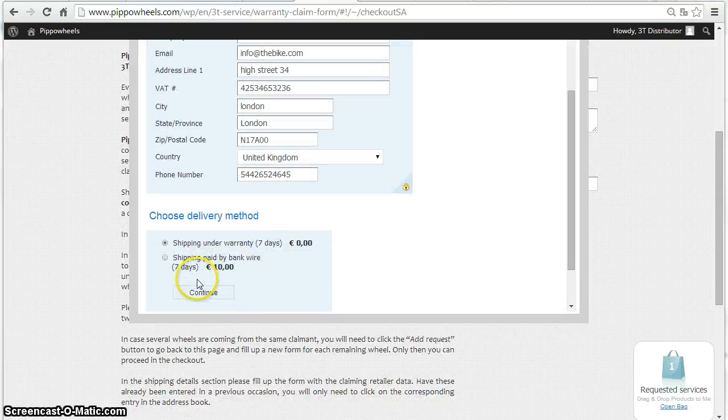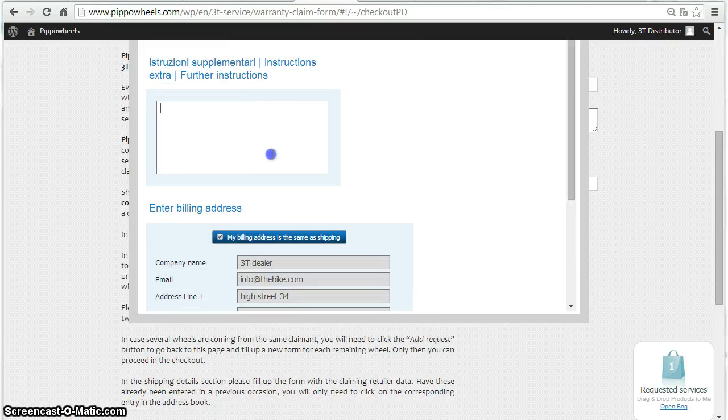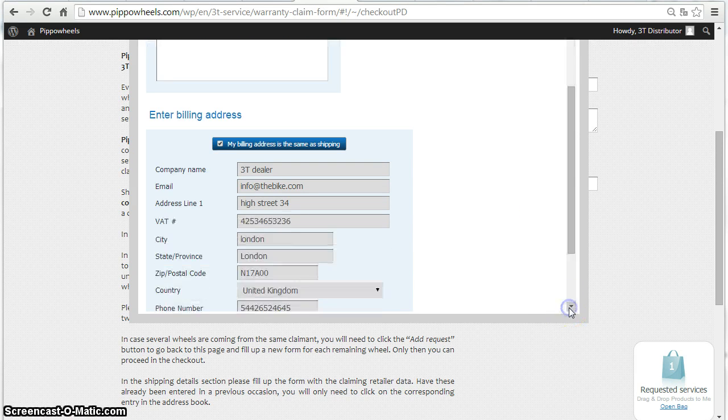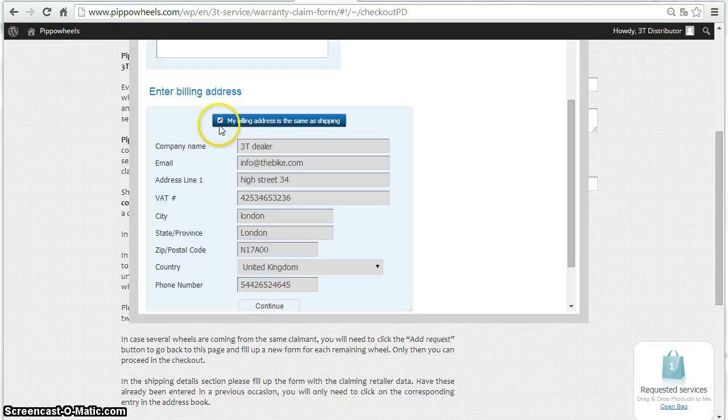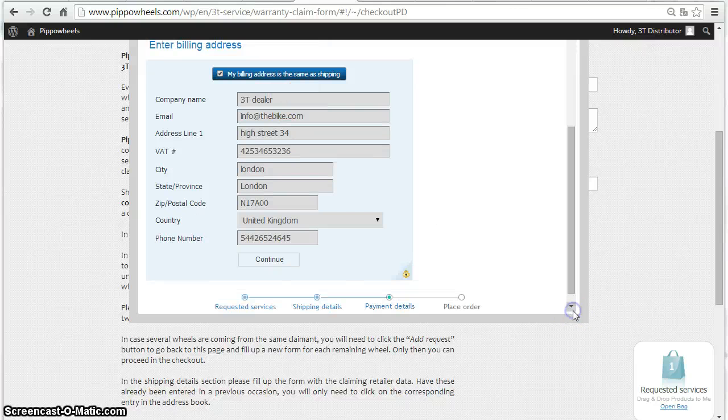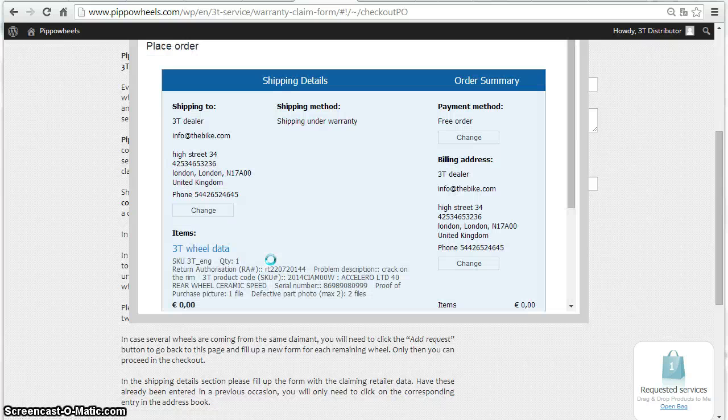The delivery method is, of course, under warranty. Here you can add some further instructions if you wish. Make sure that this option is checked, although we will not bill the dealer but the distributor. But for the sake of speed, let's click Continue.